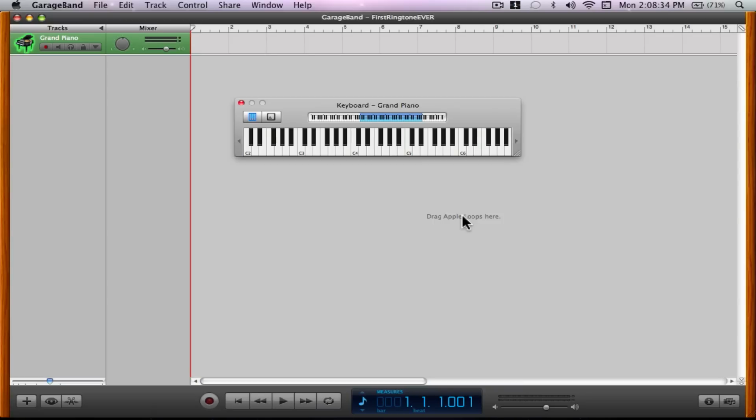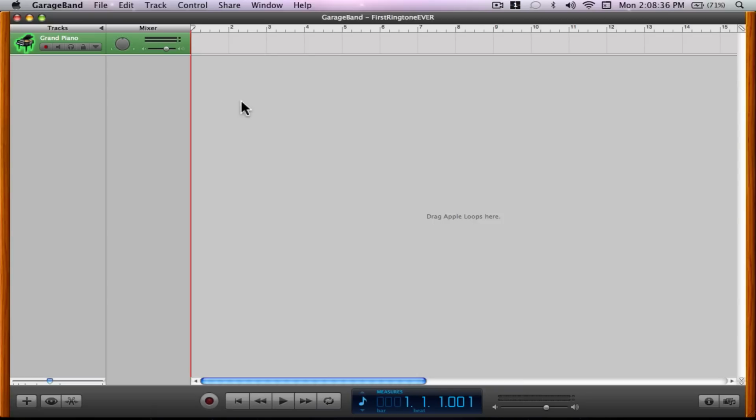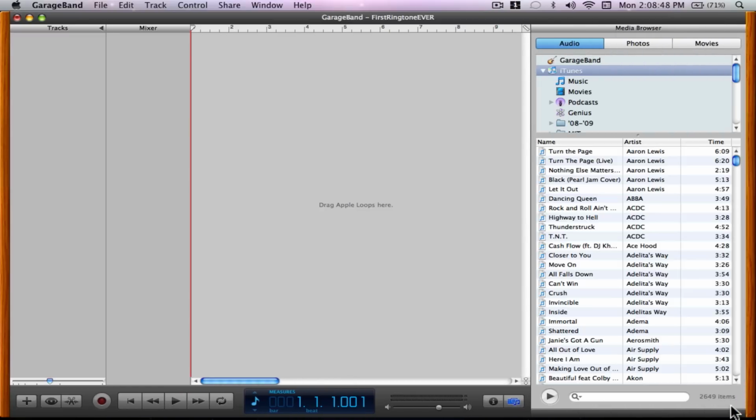So here we have the basic skeleton of GarageBand. We can go ahead and close this keyboard here, and we'll click on this track and delete it because we do not need it. So we'll press Command Delete. Now we'll come down to this media inspector.